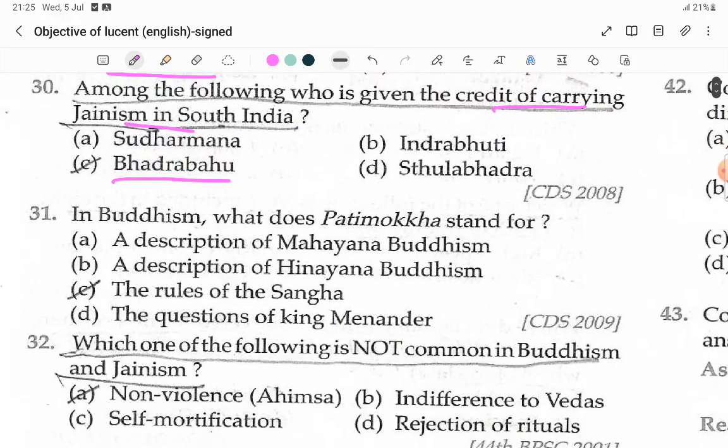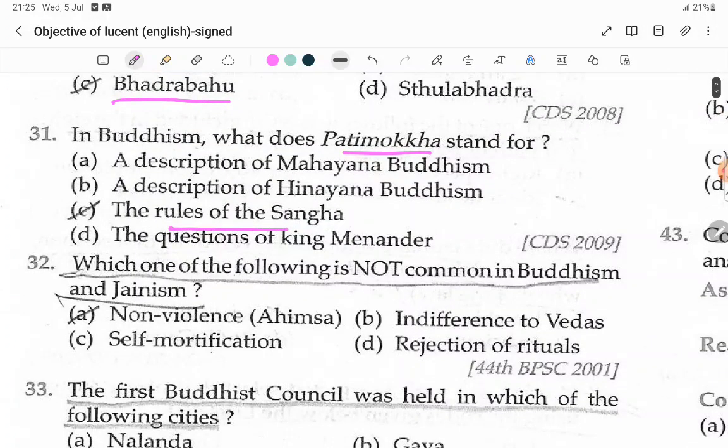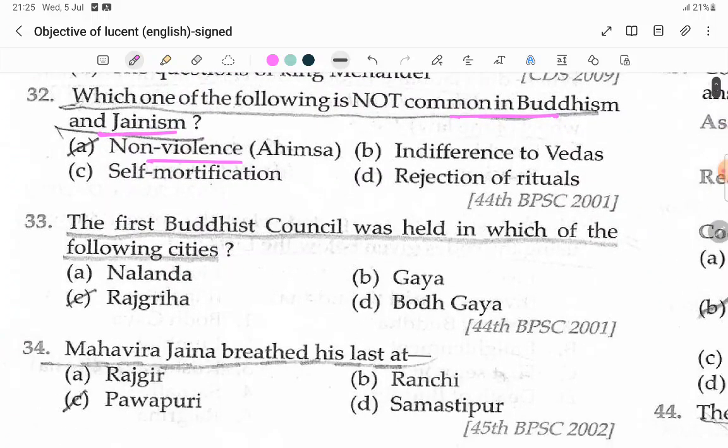In Buddhism, who does Patimokkha stand for? The ruler of Sangha. Which among the following is not common in Buddhism and Jainism? Non-violence. The first Buddhist council was held in which of the following cities? Rajagir.